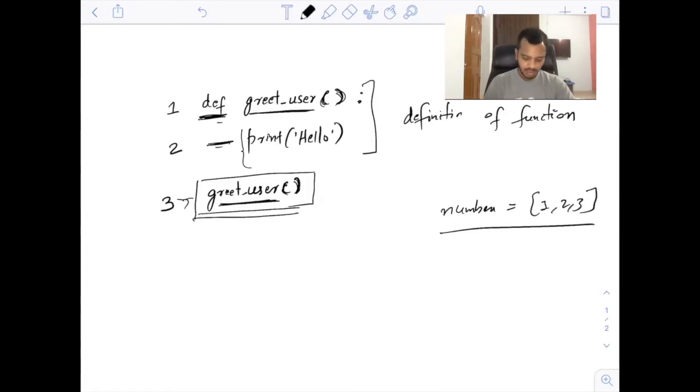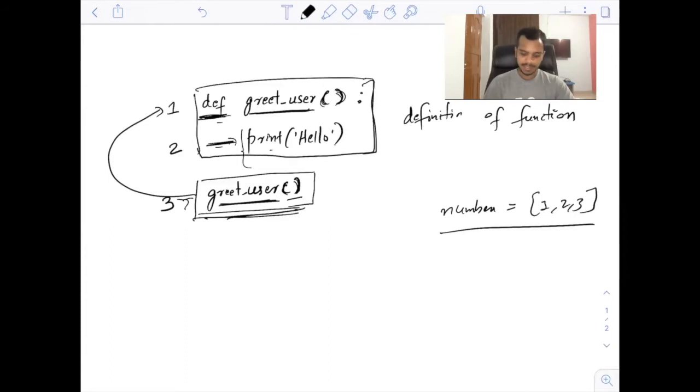This is called calling a function. Provide the function name and the round brackets, and it will call the function. So when you do this, the control will go to line one, see the function definition, and then the control will go to line two, and it will do print hello. Understand this. This function by default will not get executed by Python. You have to call this at line 3 or anywhere in the program, then only this will get executed.